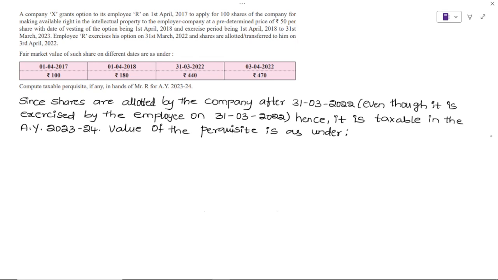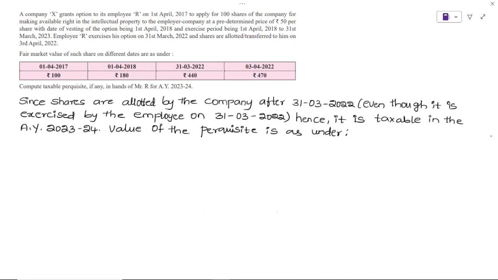Even though it is exercised by the employee on 31st March 2022, hence it is taxable in assessment year 23-24. The meaning of these words is huge actually, and that's why I thought I will discuss it.